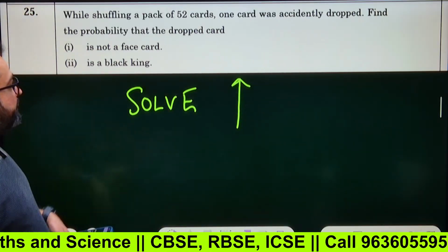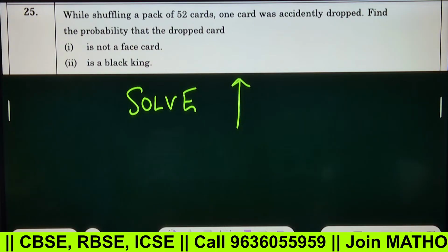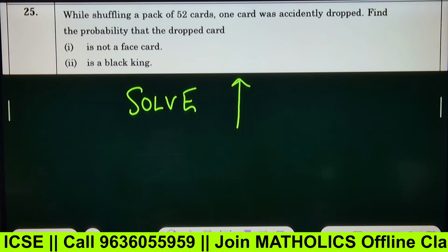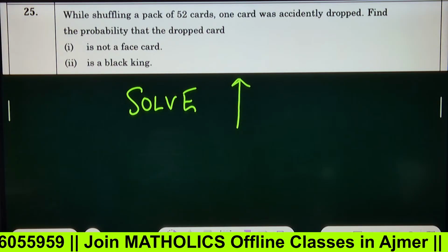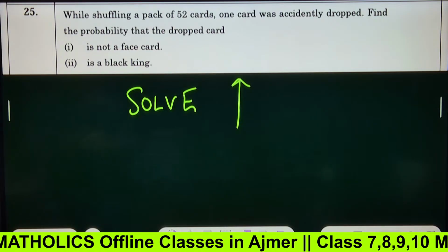Now, while shuffling a pack of 52 cards, this question is from the chapter. Which chapter is it? Can anyone tell me? Let's see how the preparation is going on. This chapter is probability, and we will be doing a complete question analysis for this particular topic.